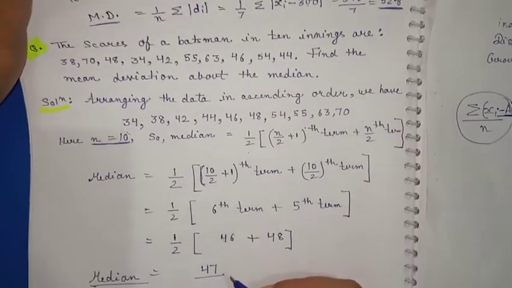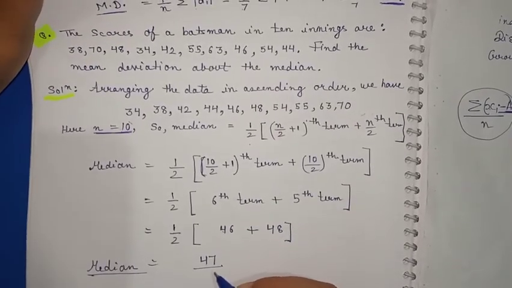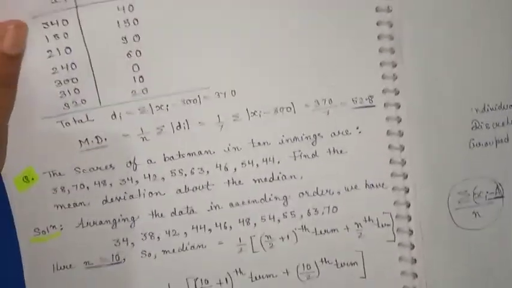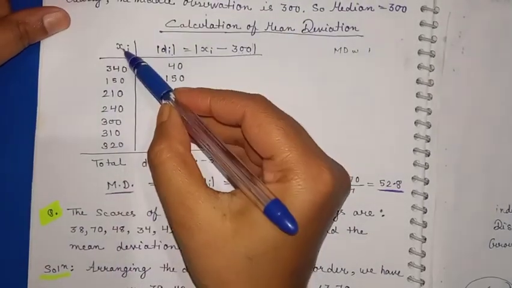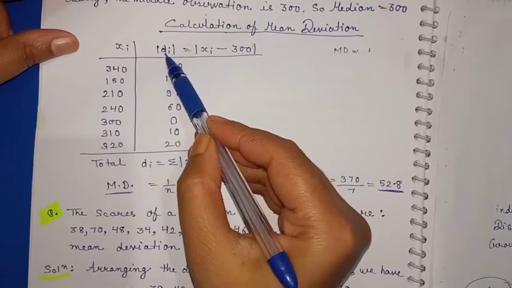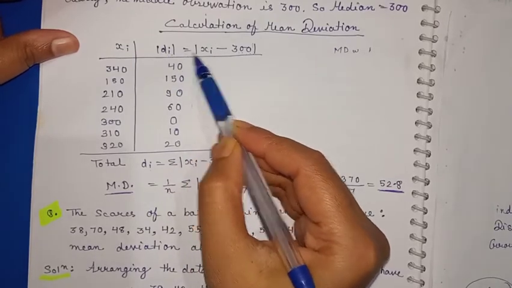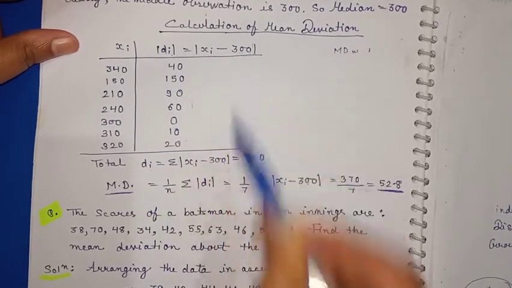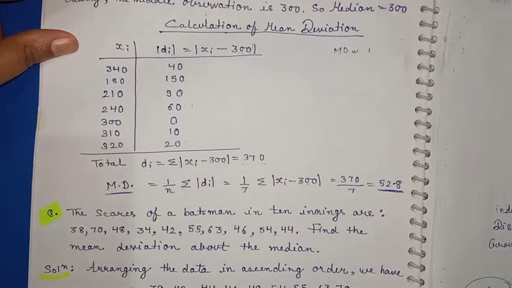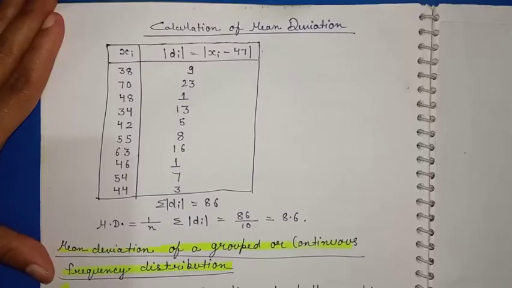Now we have median 47, so we do the same thing: first we write xi, then find di, which is modulus of xi minus 47. So the same thing we have done here.